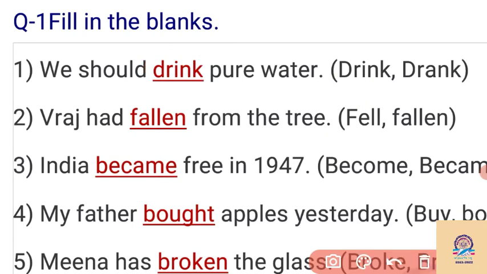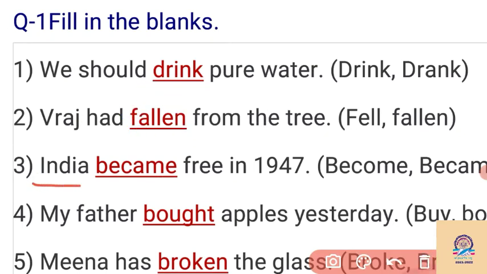Due to this we put the present form of the verb, drink. Then, Vraj had fallen from the tree. Fell is the past form and fallen is the past participle form. I have used fallen here because the helping verb had is given. If have, has or had is given as a helping verb in a sentence, we have to use the past participle form of the verb. So by seeing had, we put fallen here.